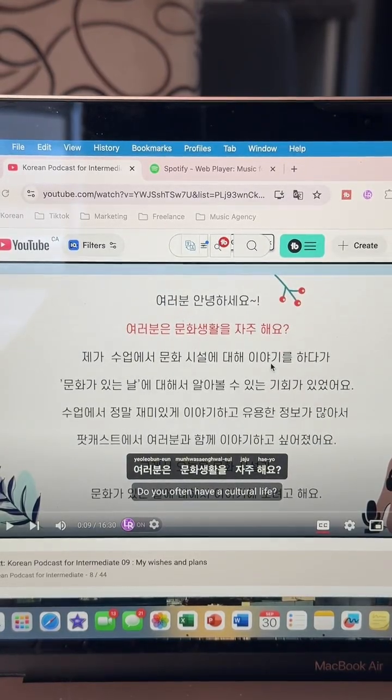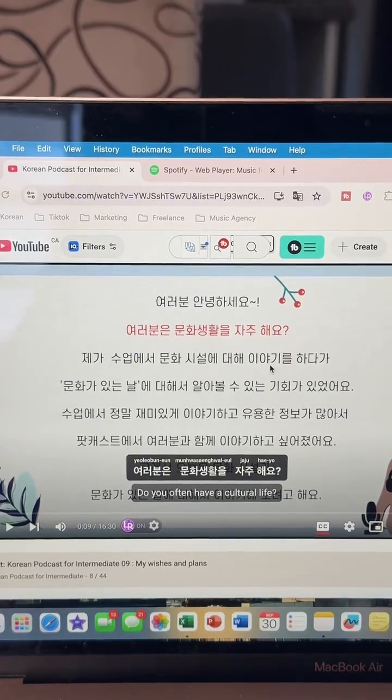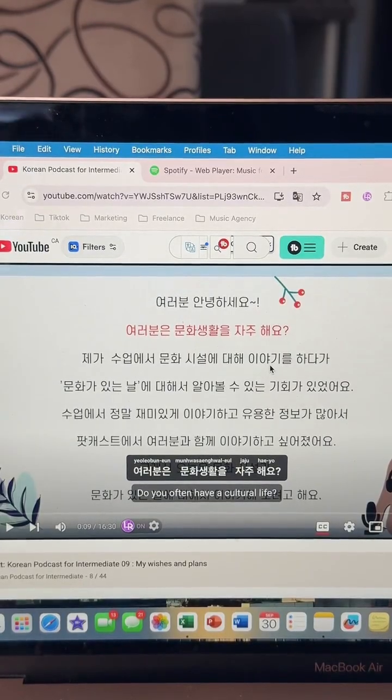And then we have 이야기를. Do you guys remember what 이야기 would mean? Comment down below if you remember. Technically, it comes from the verb 이야기하다. Does any of you know the meaning of 이야기를 in this context? This is a verb that we have seen a couple of times before. Comment down below if you know what this verb would mean.